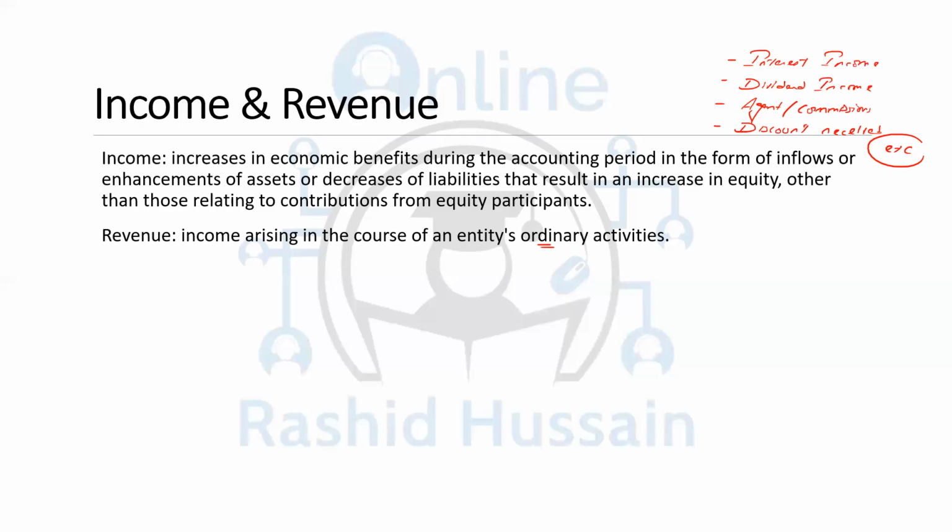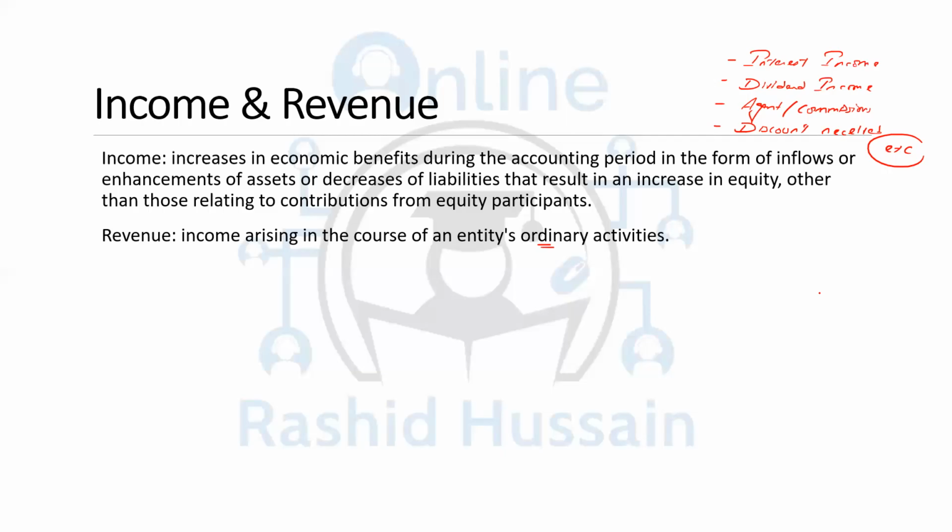So in the exam, you should be focused enough to deal with such questions, if you're acting as an agent or receiving commissions. Sometimes the examiner says that you have sold a non-current asset and the proceeds have been recorded as revenue. You cannot record the proceeds as revenue, because the sale of a non-current asset is not revenue.